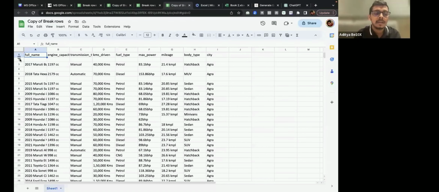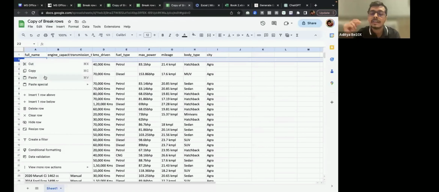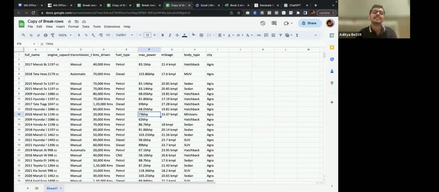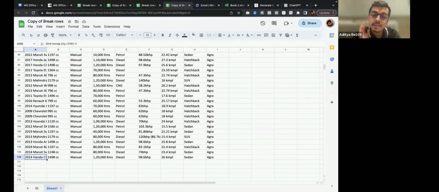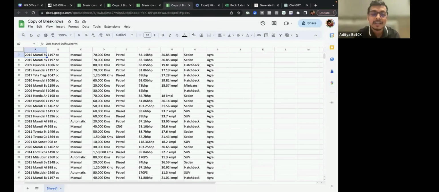Okay. What if I tell you that we can do it in a matter of seconds? Let me ask this also first. Let's say instead of 107 rows, there were 1000 rows, how much time will it take? It will take you hours, right? It will take you a lot of hours in order to pull this off.